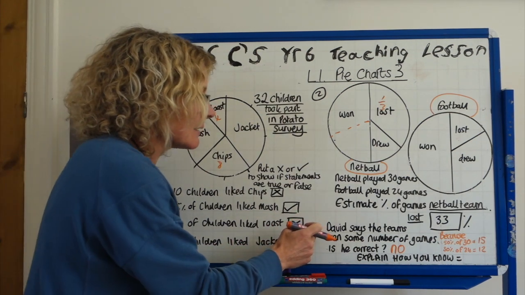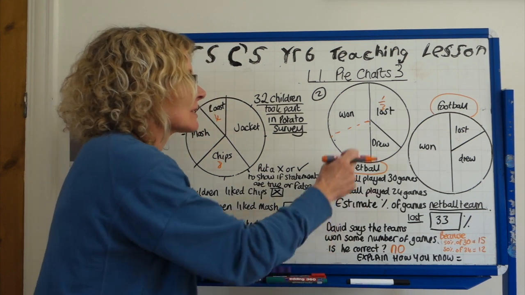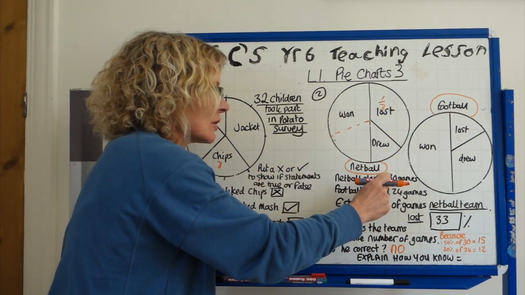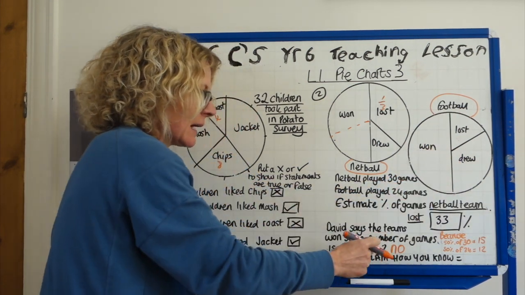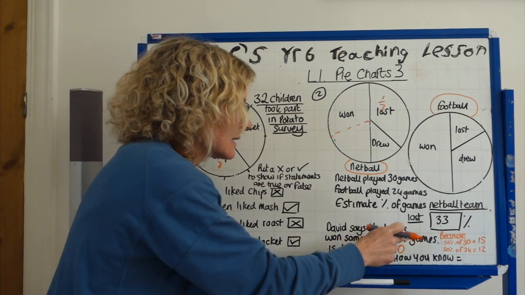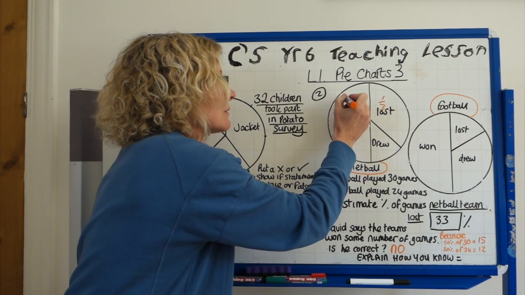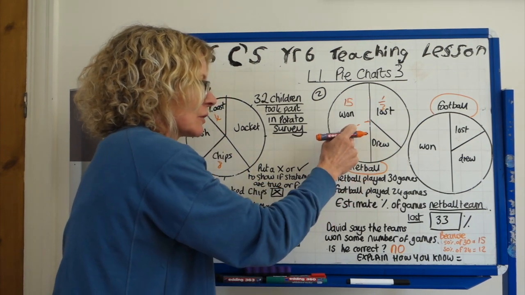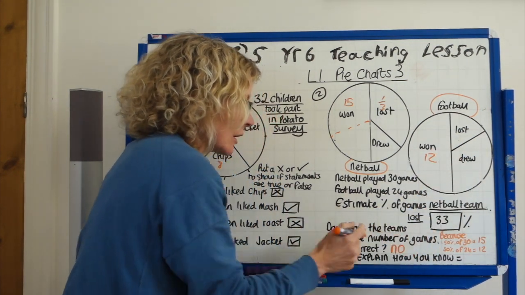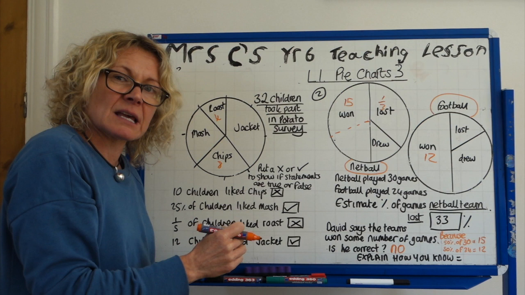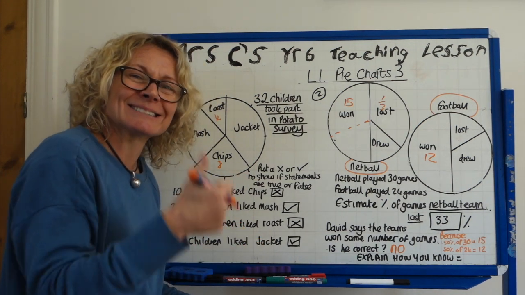Okay? David said the teams won the same number of games. Well, he's not correct, is he? Because this pie represents 30 games and this pie only represents 24 games, okay? So how you describe that is 50% or half of 30 is 15. So this is 15 games, isn't it? Because that's out of 30 games. And half of 24, this is 12. So no, he's wrong. They didn't win the same number of games. Whew. Hard work. Hope you did okay.